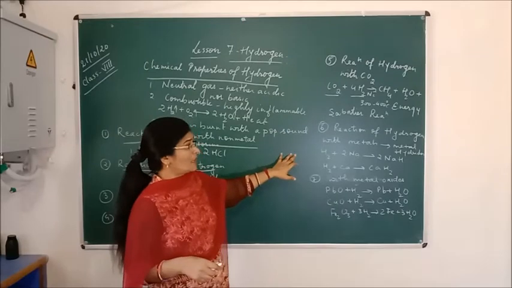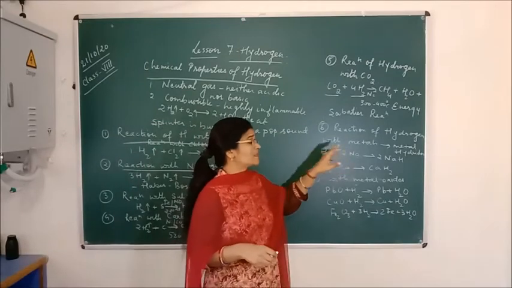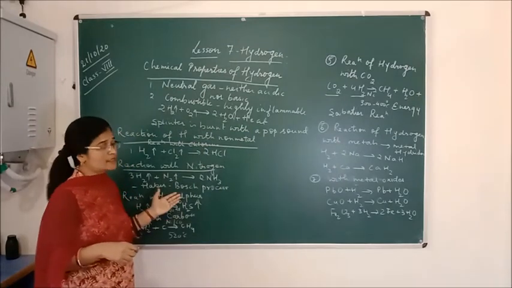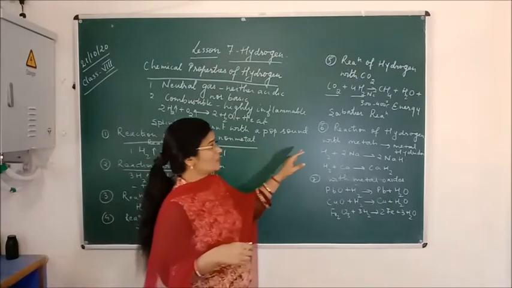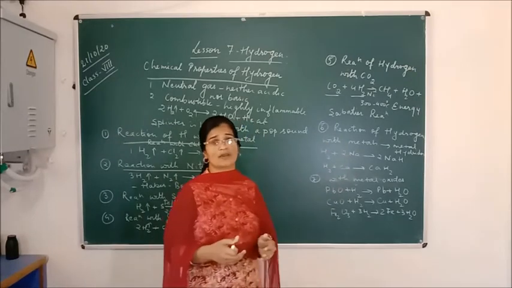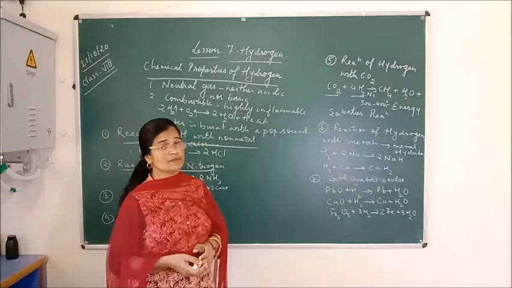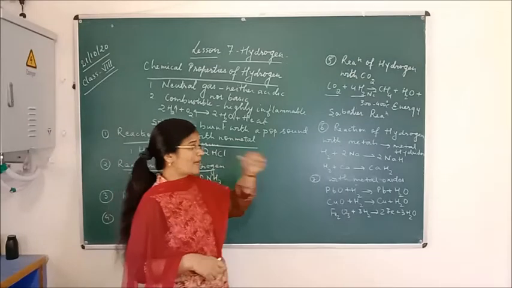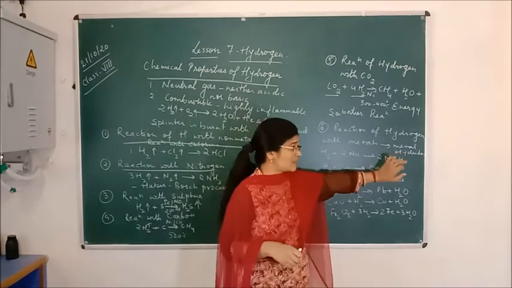Now, the reaction of hydrogen with metals. Here we have talked about how hydrogen reacts with the non-metals. Now we talk about the reaction of hydrogen with metal elements, like sodium and calcium. Whenever hydrogen reacts with metals, it forms metal hydrides.